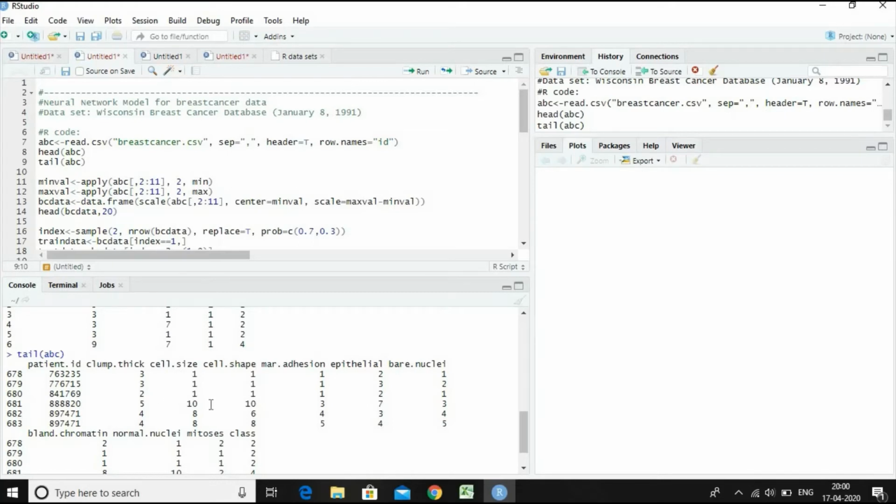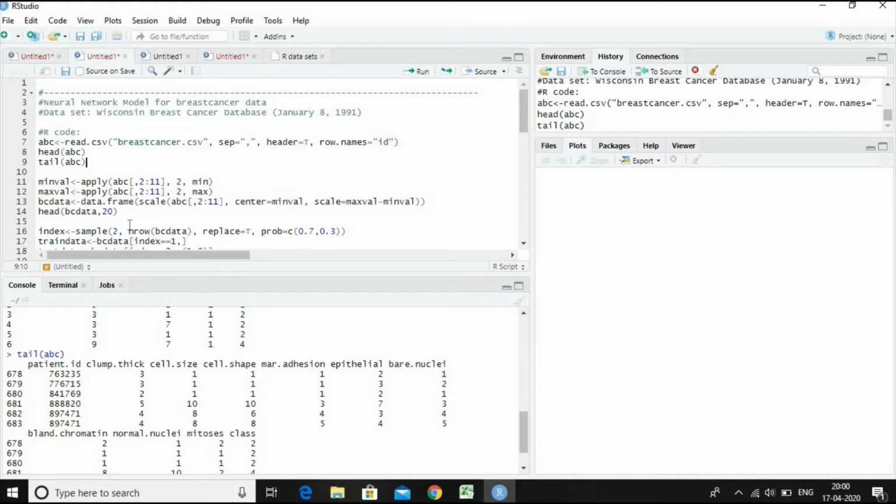The scale function converts values taken in different measurement scales into a common scale of 0 to 1, and further processing is done using the neural network commands.